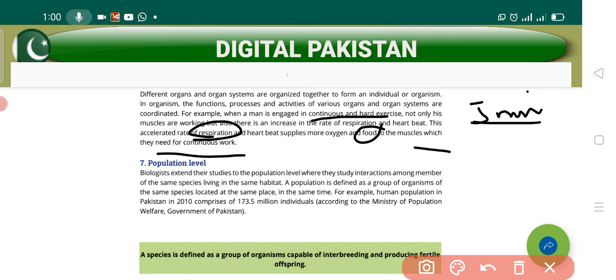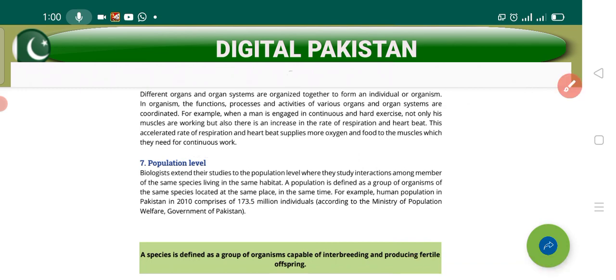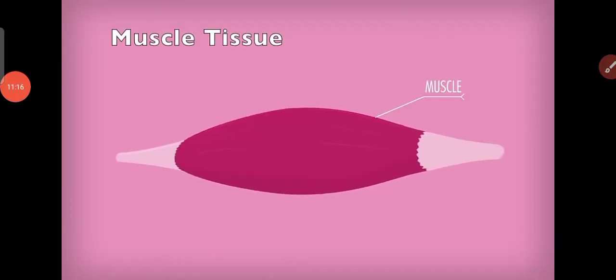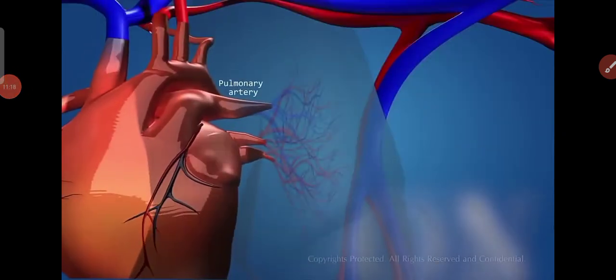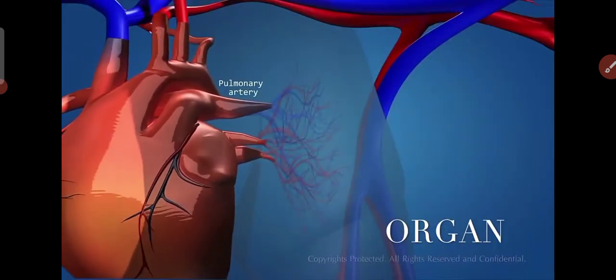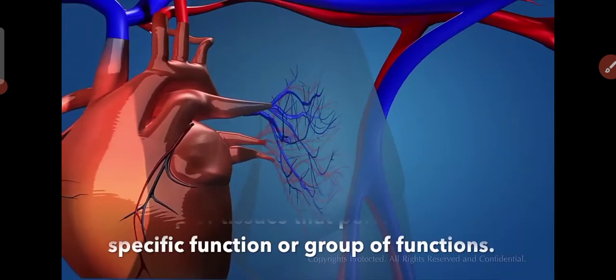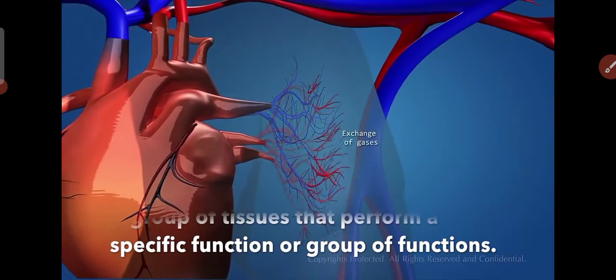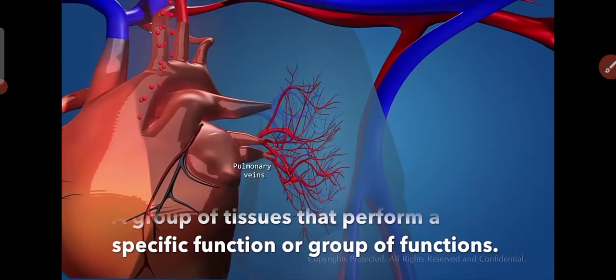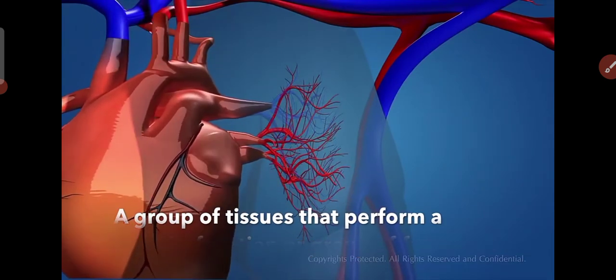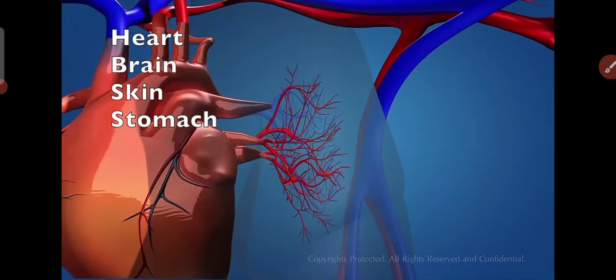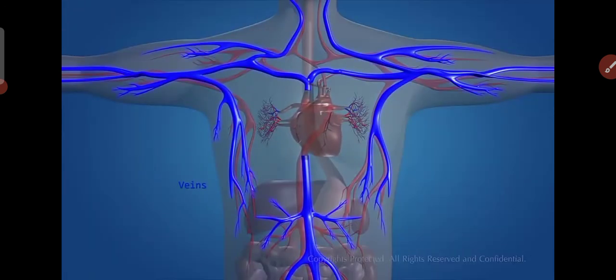So what is this, beta? These all organ systems are working together and forming one organism. Hope you get that. So these are the muscle tissues, let's suppose, and the different tissues are going to work together and form an organ, just like the heart. So you can see that different tissues make up one organ like the heart. So the heart is basically made up of many tissues.